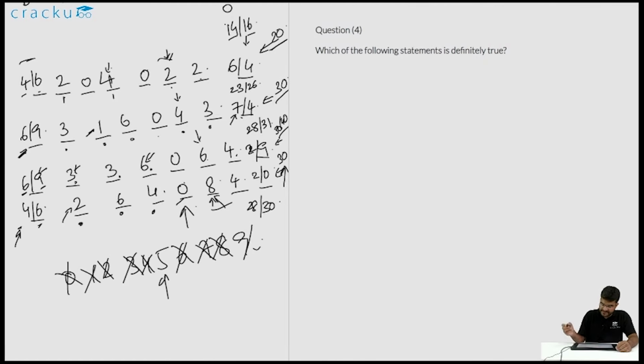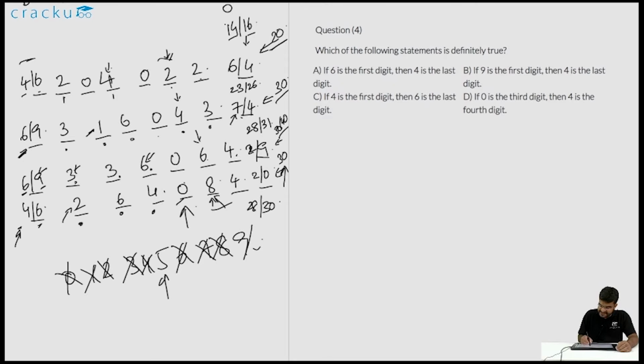Let us go to the last question. Which of the following statements is definitely true? If 6 is the first digit, there are two cases. 4 is the last digit. In the two cases, if 6 is the first digit, either 7 is the last digit or 2 is the last digit. 4 is in fact definitely not the last digit, so you can strike it off.